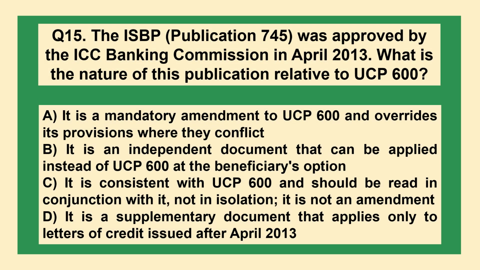The ISBP publication 745 was approved by the ICC Banking Commission in April 2013. What is the nature of this publication relative to UCP 600? A. It is a mandatory amendment to UCP 600 and overrides its provisions where they conflict. B. It is an independent document that can be applied instead of UCP at the beneficiary's option. C. It is consistent with UCP 600 and should be read in conjunction with it, not in isolation. It is not an amendment. D. It is a supplementary document that applies only to letters of credit issued after April 2013.